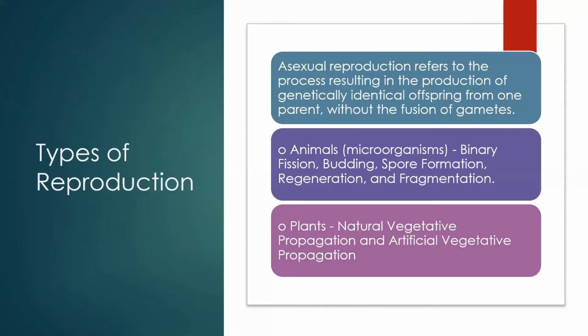There are different types of reproduction. First is asexual reproduction. Asexual reproduction refers to the process resulting in the production of genetically identical offspring from one parent without the fusion of gametes. In animals, we have binary fission, budding, spore formation, regeneration, and fragmentation. In plants, we have natural vegetative propagation and artificial vegetative propagation.